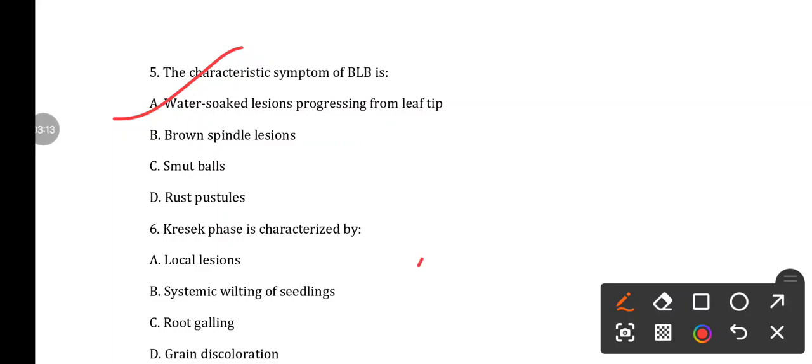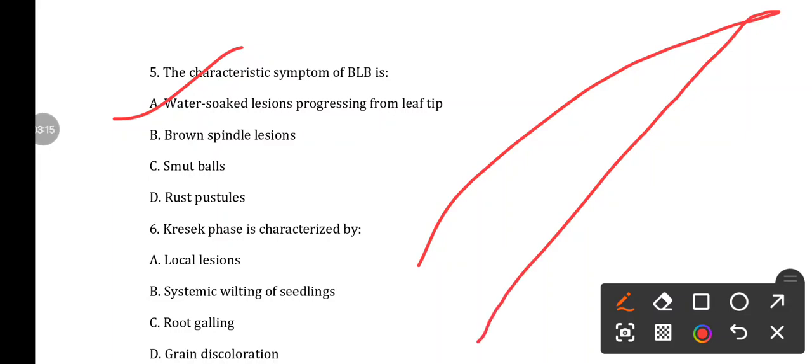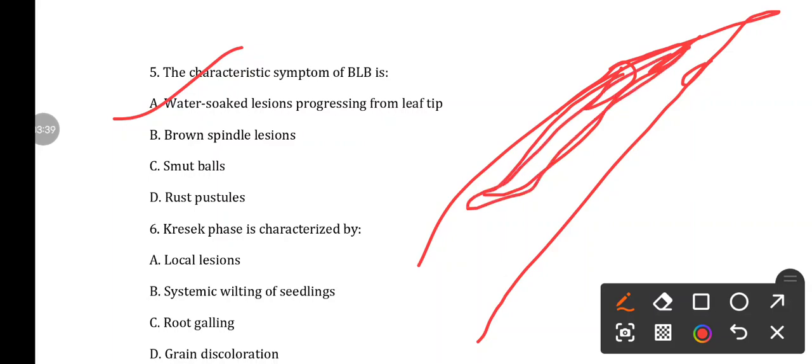So what happens in the BLB? It is on the leaf. Water soaked lesions start from the margin and tip. Okay, this will further grow both length and width wise, and it will turn into straw or yellow color strips, yellow color lesions with wavy margin.